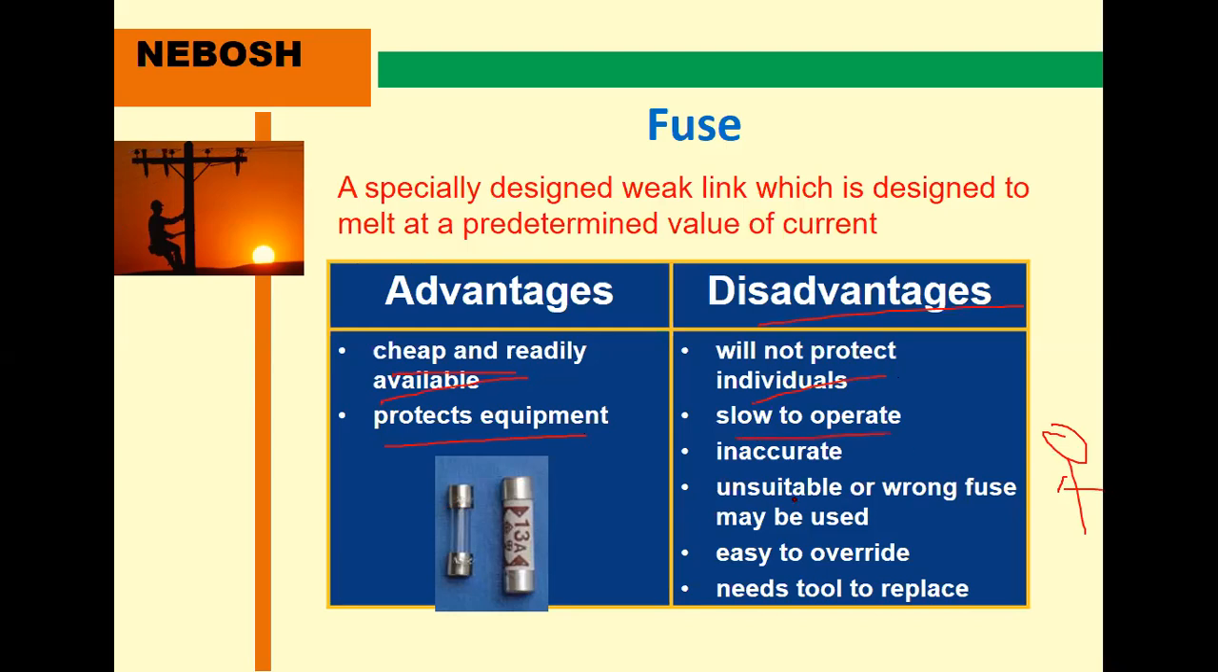Okay, it is slow to operate, not fast like the breakers. Inaccurate, not 100% accurate. Maybe sometimes we are connecting directly also. Unsuitable or wrong fuse may sometimes be used. Easy to override. Needs a tool to replace. Tool means any screwdriver is needed to remove the fuse and insert a new one.